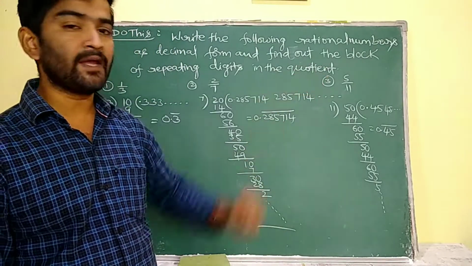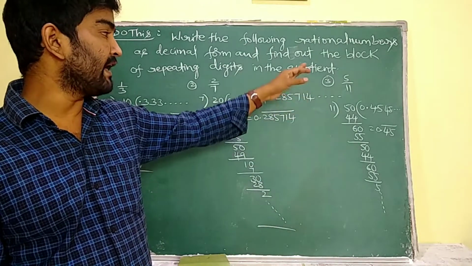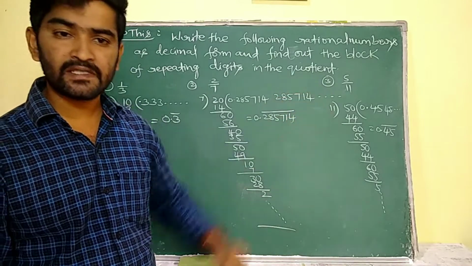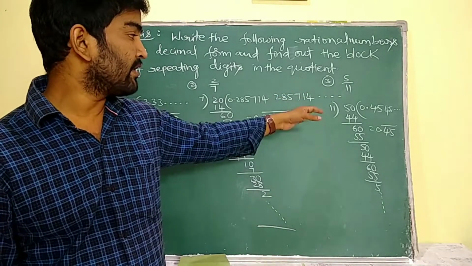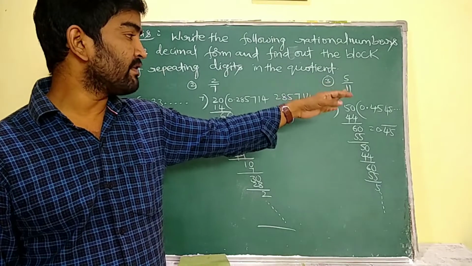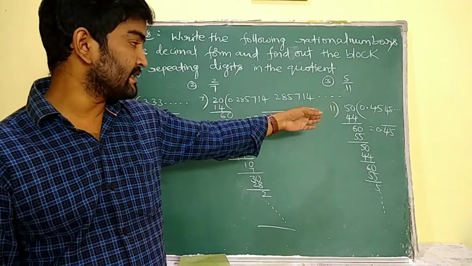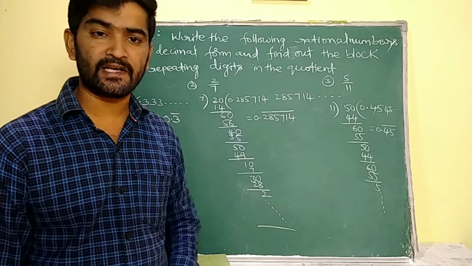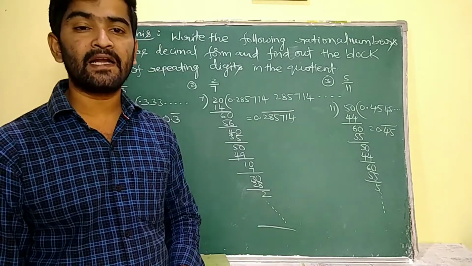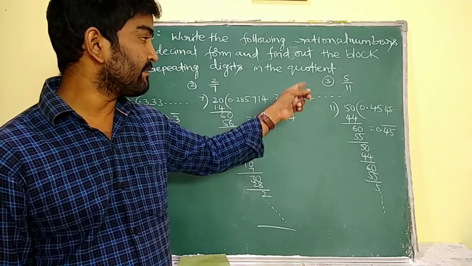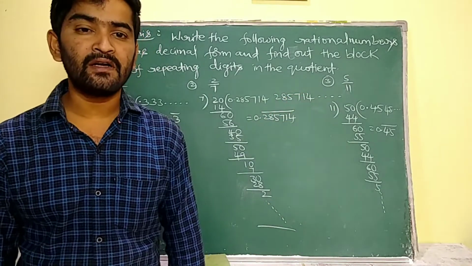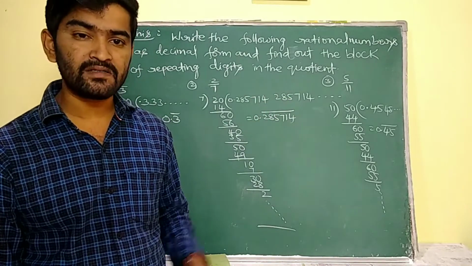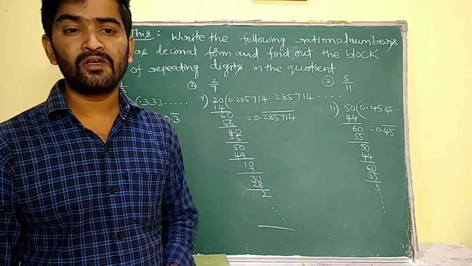Now the third question, 5 by 11. I am going to divide 5 by 11. As we know 5 cannot be divided by 11, I am going to place a decimal in the quotient. Then 5 becomes 50. So 11 4s are 44. 6 left. 60 it is now. So 11 5s are 55. Again 5 left. That means we reached the same point again, so that will be repeated again and again. That is why 5 by 11 can be expressed as 0.45 bar. Here the period is 45 and the periodicity is 2, because the block has 2 digits.